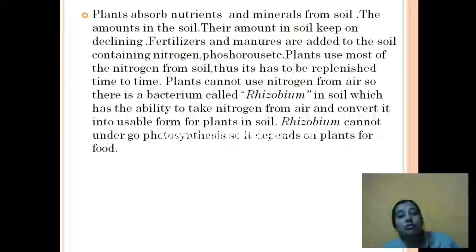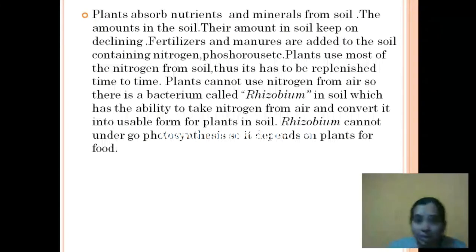Plants use most of the nitrogen from the soil. During different processes, they take nitrogen from the soil. Thus, whatever has been taken has to be filled there again, like a box from which you have taken something; it has to be filled again. So how to fill the soil with nitrogen again?